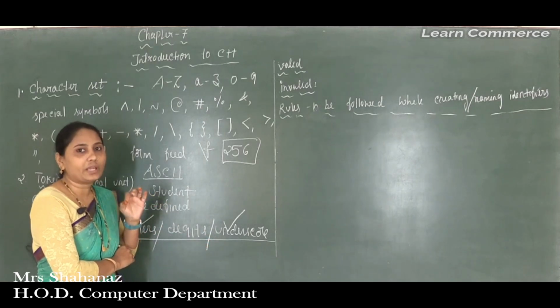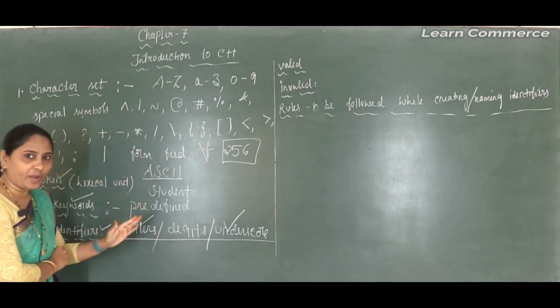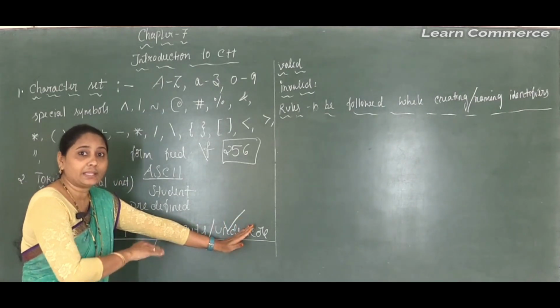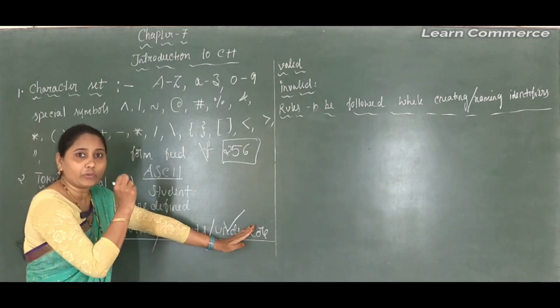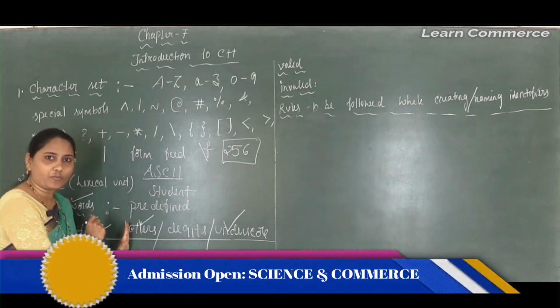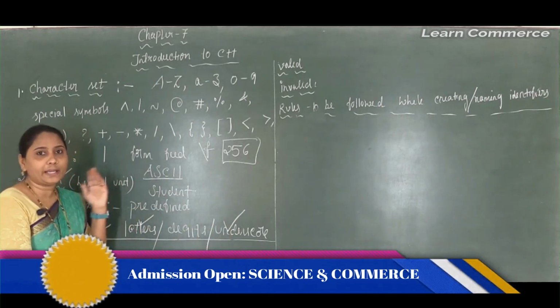Now there may be a little confusion. Why? Because first I said an identifier can be made up of letters, digits, underscore. Correct? Then what did I say? That at the start of an identifier, we can create it using only an alphabet or an underscore.